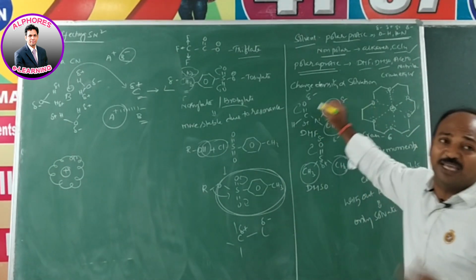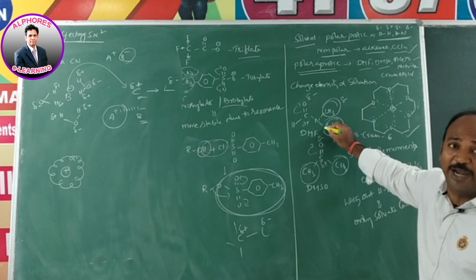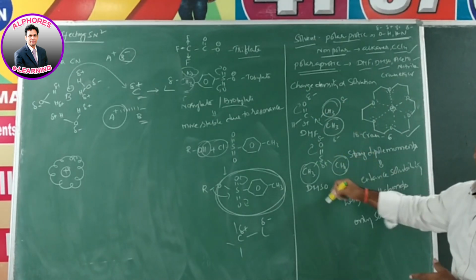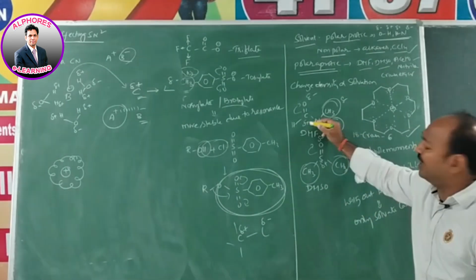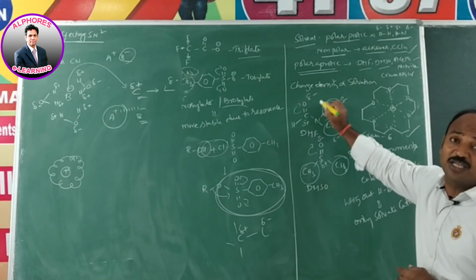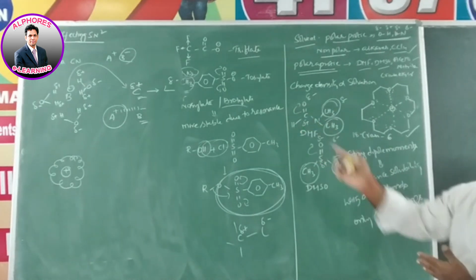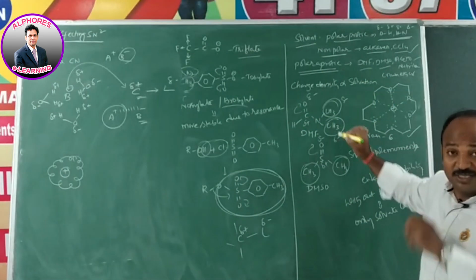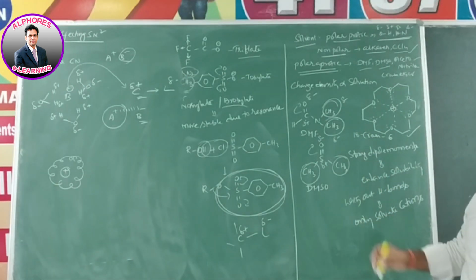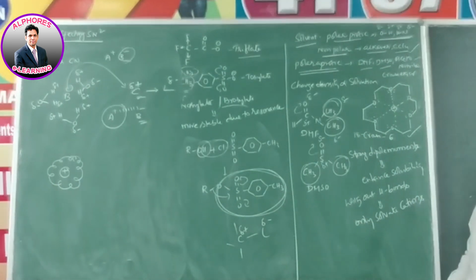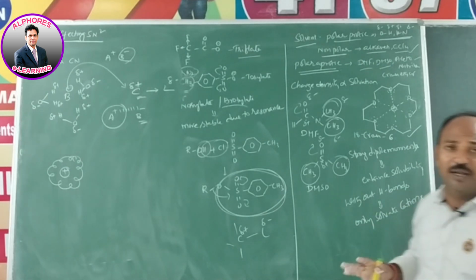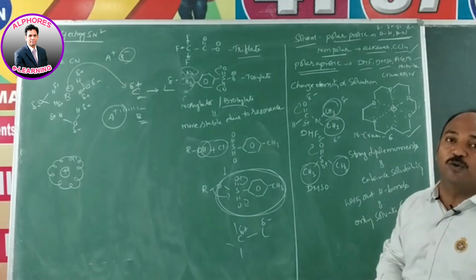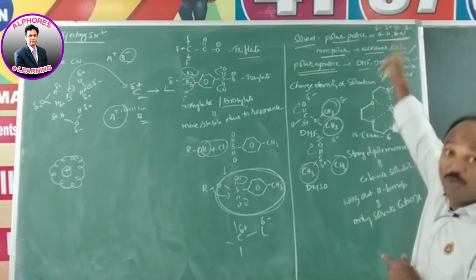Similarly, you can expect the same thing in the case of dimethyl formamide. Here also the cation will be present. Here also in dimethyl sulfoxide, because the positive charge is located at the center, these positively charged centers cannot solvate negatively charged ions like nucleophiles. Instead, only positively charged ions are surrounded by solvent. That is what we call cations only going to solvation. Anions are not solvated. If anions are not solvated, then nucleophilicity is not going to reduce, which is what we expect in the case of polar solvents.